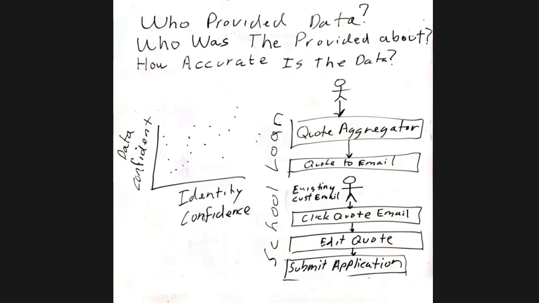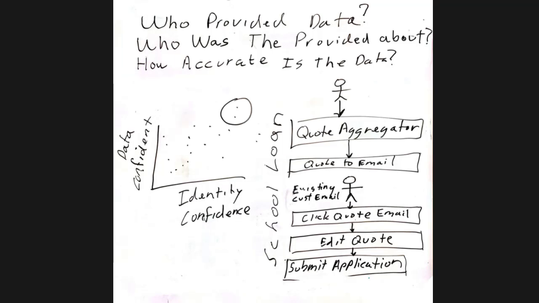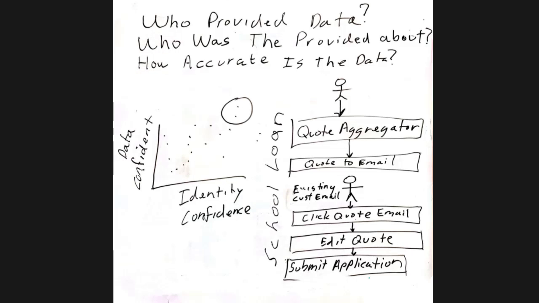So we have identity confidences, and then we have data confidence. And those, I just put a bunch of dots on there, right? Because in theory, the identity confidence and the data confidence want to be in the upper right corner. High identity confidence, high confidence in the data. And they kind of go together, but they may not be linear together. And so the deal is, when we bring data in, what is the threshold for something being considered real data about that person?